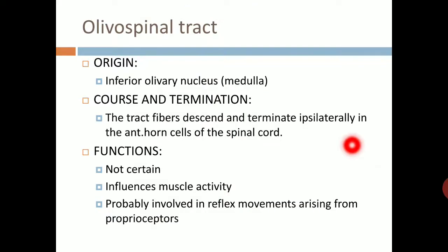Olivospinal tract. Origin of this tract is from the medulla, inferior olivary nucleus. Course and termination: tract fibers descend and terminate ipsilaterally in the anterior horn of the spinal cord. Functions: it is not certain. It influences muscle activity and probably is involved in reflex movements arising from proprioceptors.